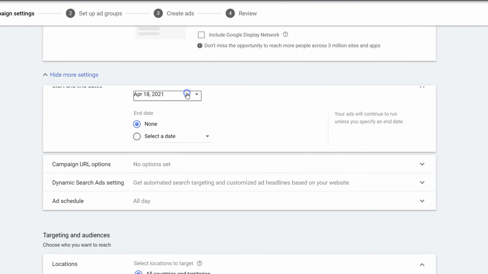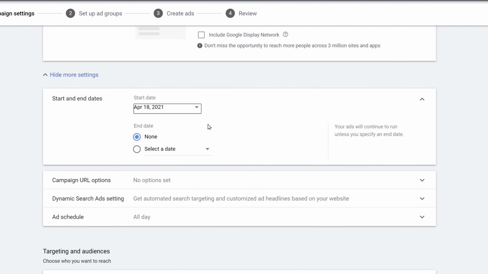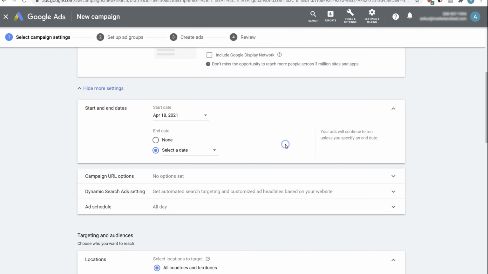Here, start and end dates. You have to be cautious with this. If you have a particular date in mind where you want the campaign to end, then select a date here. Otherwise, if you keep it ongoing, then your credit card will be charged again and again, and you might end up spending more money than what you accounted for. So you can select an end date as well.